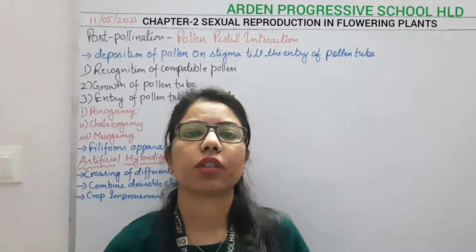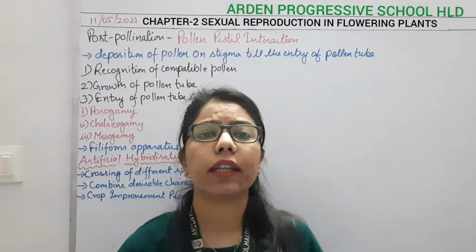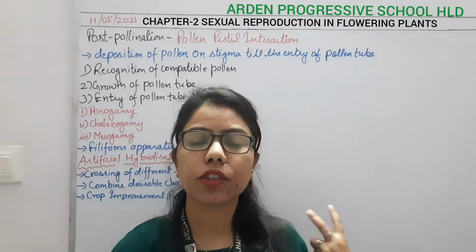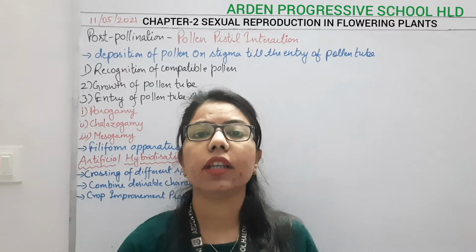Today I'm going to start another topic of the same chapter, chapter 2, sexual reproduction in flowering plants. In this chapter we have discussed that there will be sexual reproduction, and for sexual reproduction there are three different events: the pre-fertilization event, the fertilization event and the post-fertilization event.